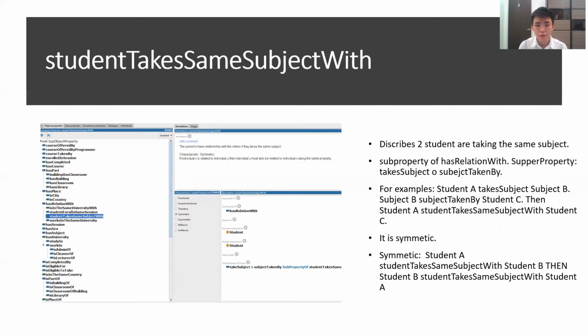It is a sub-property of has relationship with, and the superproperty of chain is takes subject o subject taken by. For example, student A takes subject B, subject B is taken by student C, then student A takes the same subject with student C. It is also symmetric.